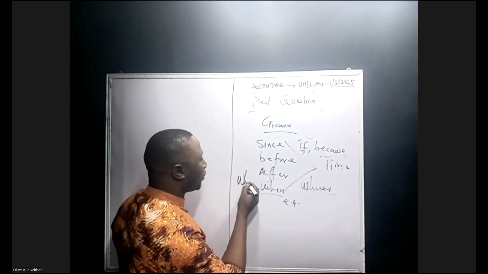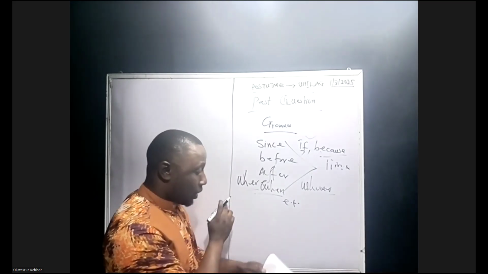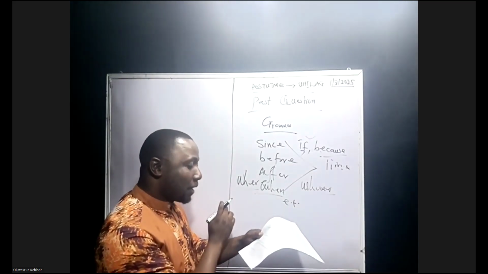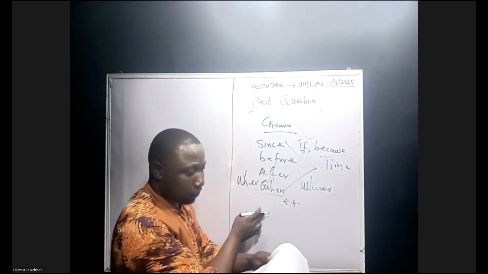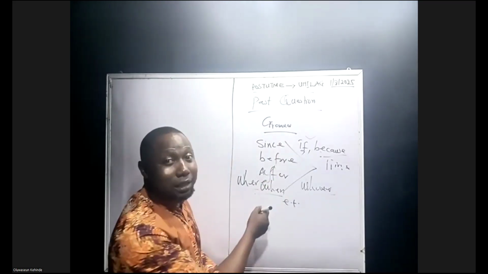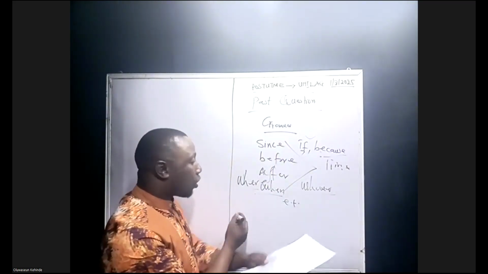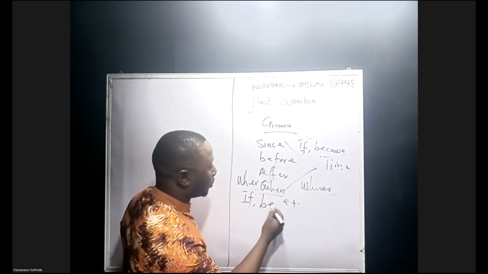Place is where. Now under manner, I can't think of an example, but if I see it in a sentence, I can easily identify it. Under time, of course, I've listed time here. Then under condition, you can identify it with your if and because.